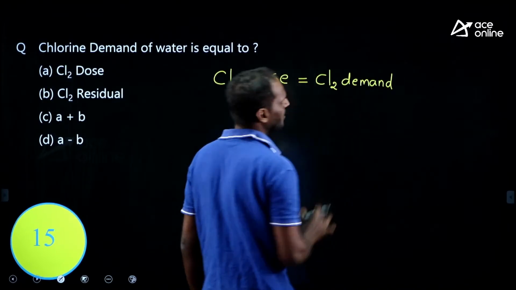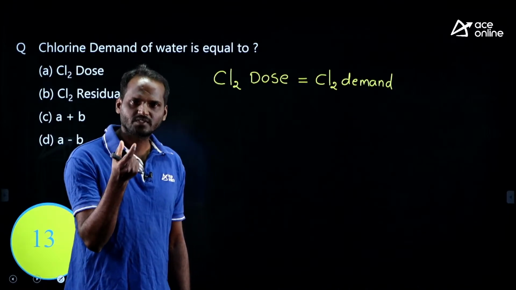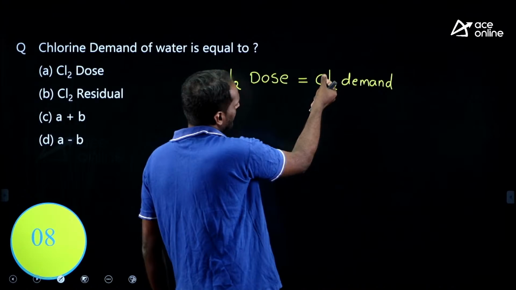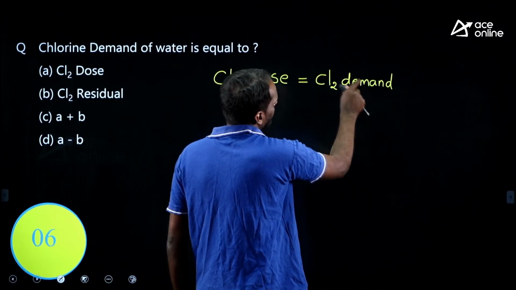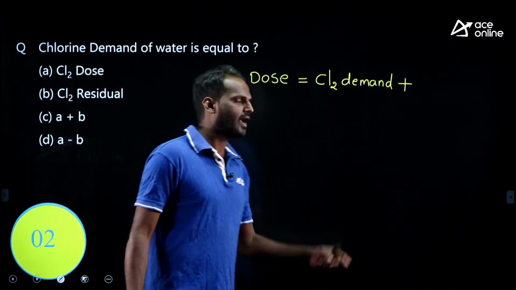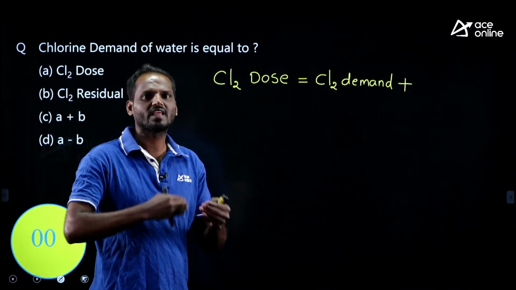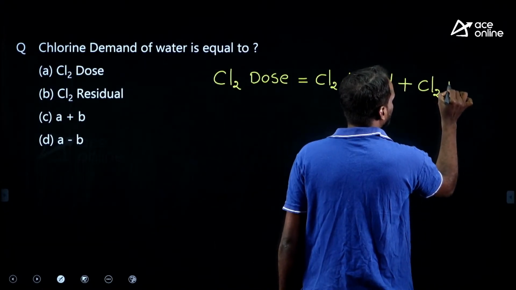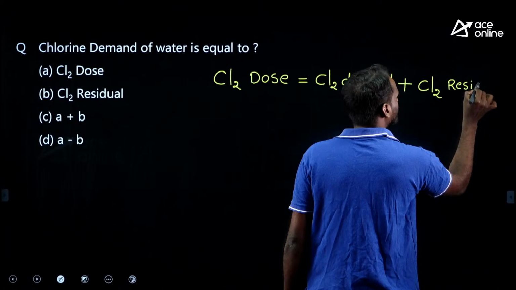Water has chlorine demand due to reducing substances like iron, manganese, and others, which consume some chlorine. That is chlorine demand. After the demand is fully satisfied, any chlorine in excess is the Cl2 residual, the residual chlorine.